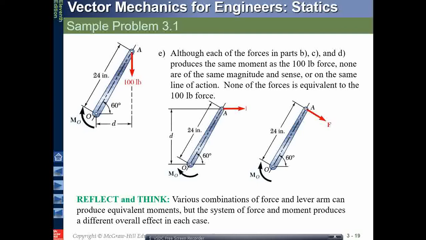Various combinations of the forces and lever arm can produce equivalent moments. You can produce the force as a vertical component or not vertical, or increase the distance. So you can manipulate and play with that to obtain the moment. The moment in each case will be different.